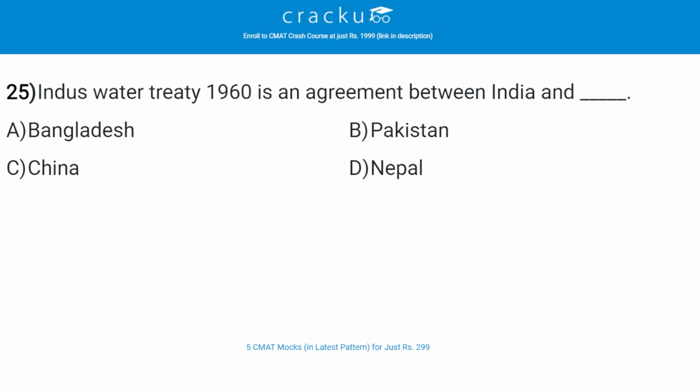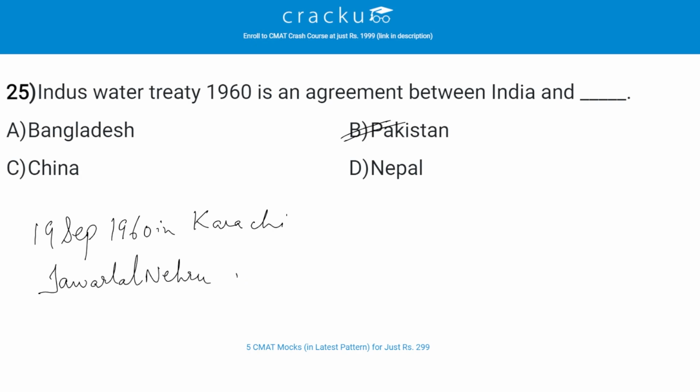The correct answer is B, Pakistan. The Indus Water Treaty is a water distribution treaty between India and Pakistan, and it was signed on 19th September 1960 in Karachi by Indian Prime Minister Jawaharlal Nehru and Pakistan President Ayub Khan.